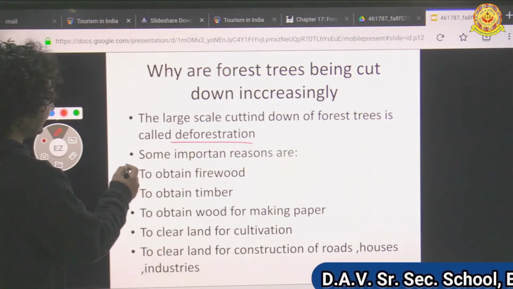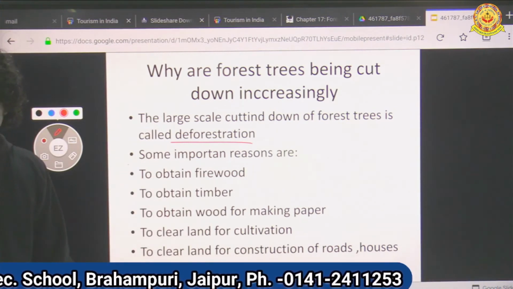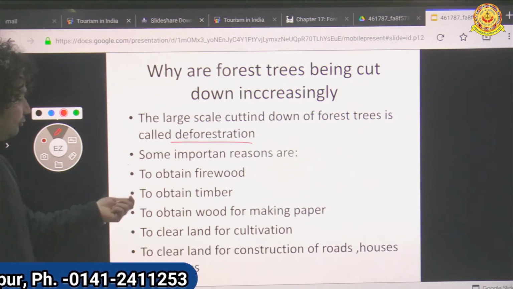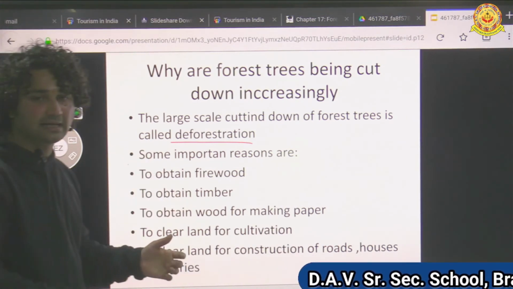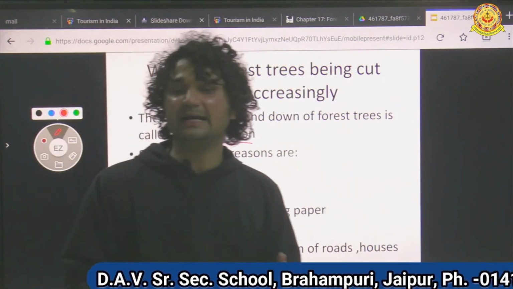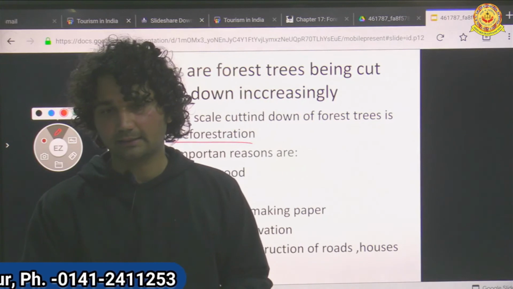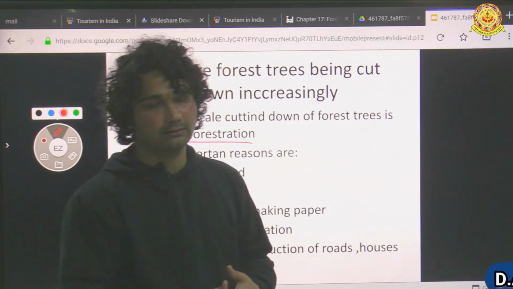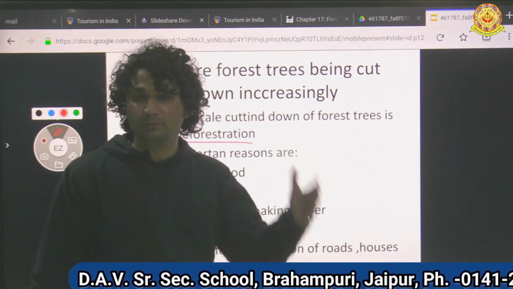Some important reasons are to obtain firewood, to obtain timber, to obtain wood for making paper and other craft items, for making furniture, wood for making homes.